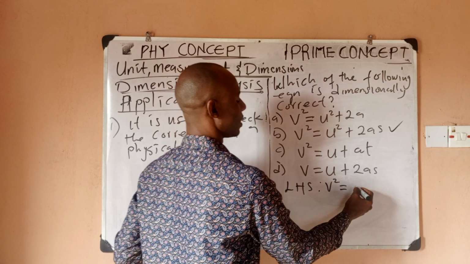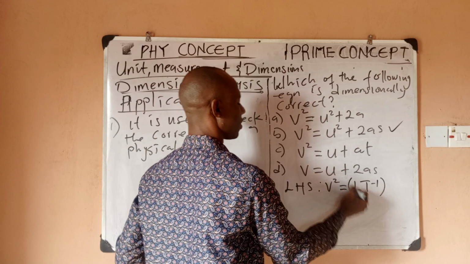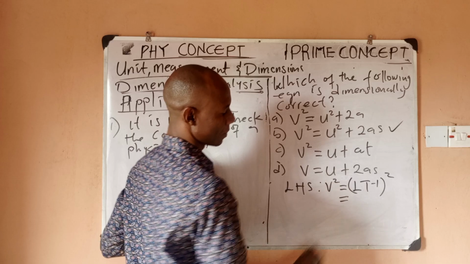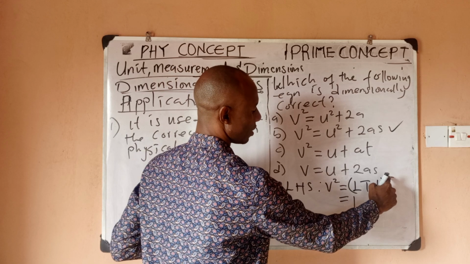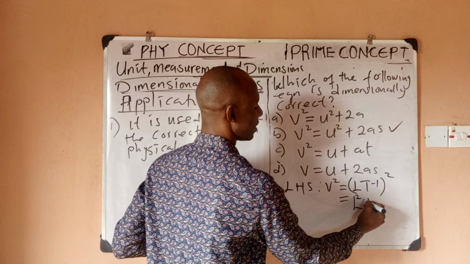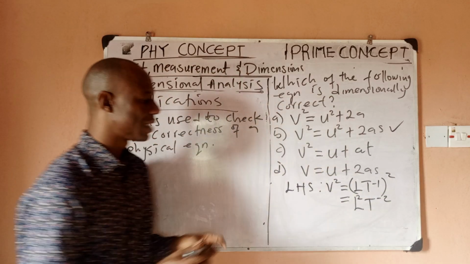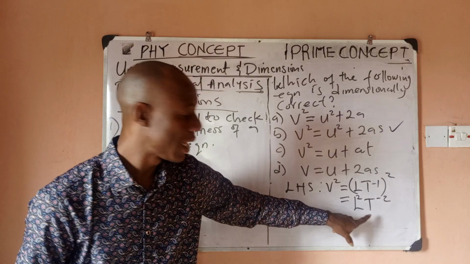Dimension of v is L T to the power minus 1. Then this is all squared. So let's open it. This is going to be L. This 2 would multiply the power 1 here, it becomes L squared. Then T, this 2 would multiply minus 1, it becomes minus 2. So this is the dimension of the left hand side, L squared T to the power minus 2.